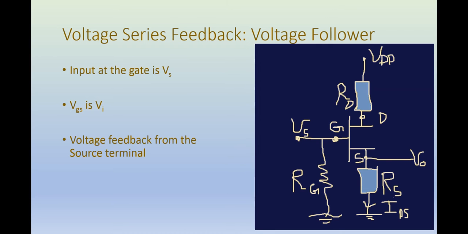That is, if you remember the block diagram for voltage series feedback circuits, corresponding to that diagram, the voltage at the gate terminal is Vs, whereas the voltage across the gate and source terminals, that is VGS, is Vi. And you have an inbuilt feedback from the output voltage V0, which we can see later in the lecture, inshallah.